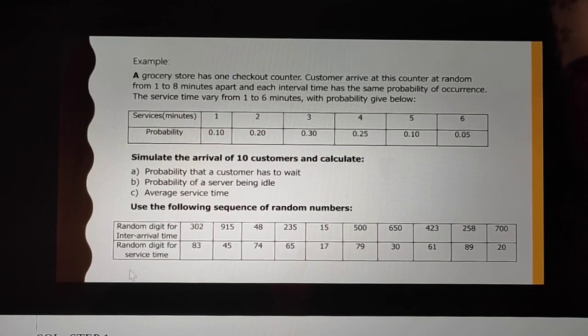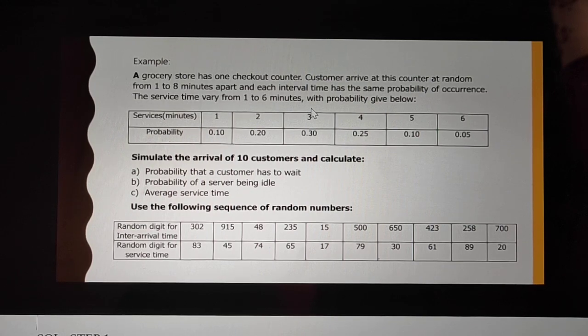The question is saying that a grocery store has one checkout counter, that is a single channel problem. Customers arrive at this counter at random, so the concept of random numbers comes in here. Arrivals are from 1 to 8 minutes apart, and each interval time has the same probability of occurrence. So the probability for each interval will be 1 by 8, that is 0.125.